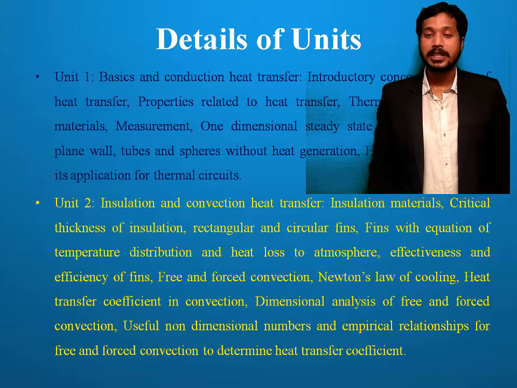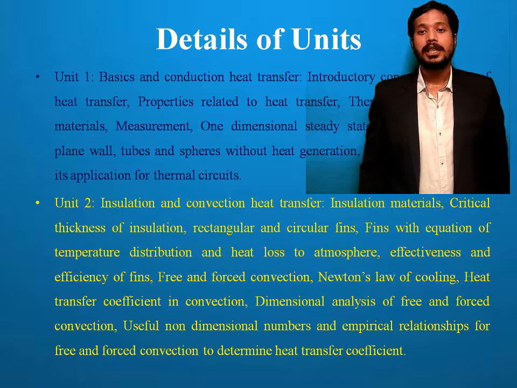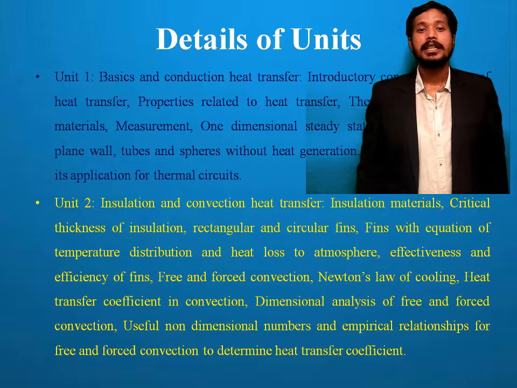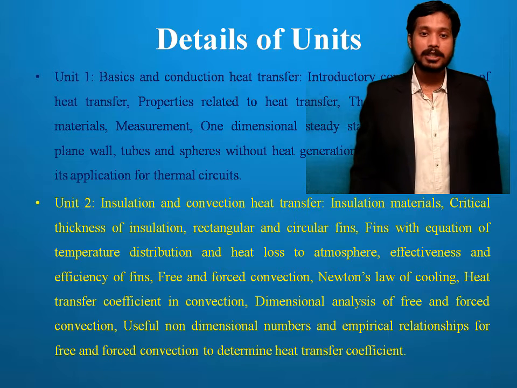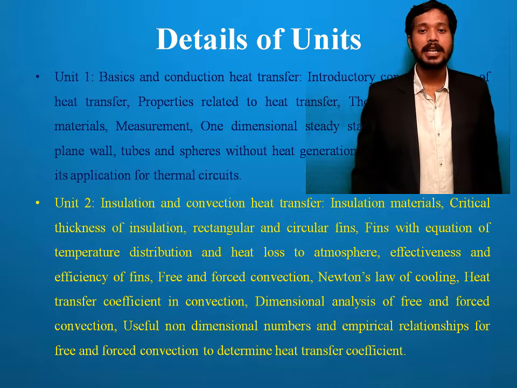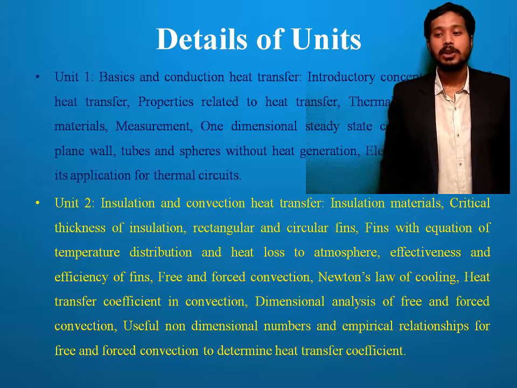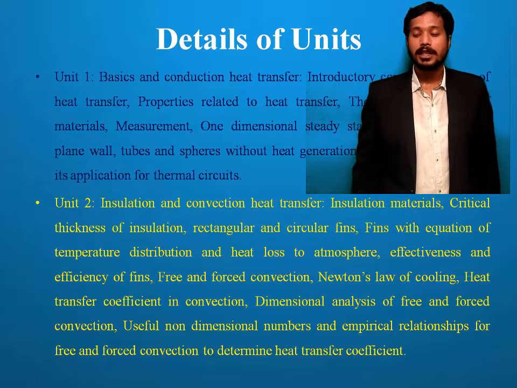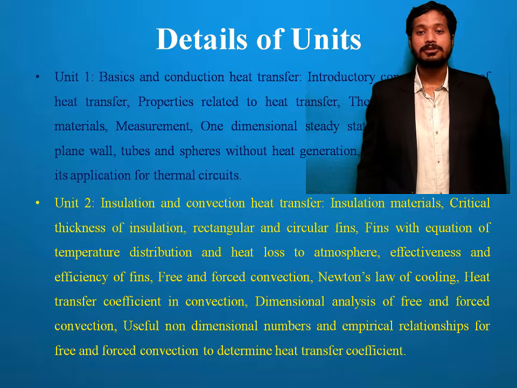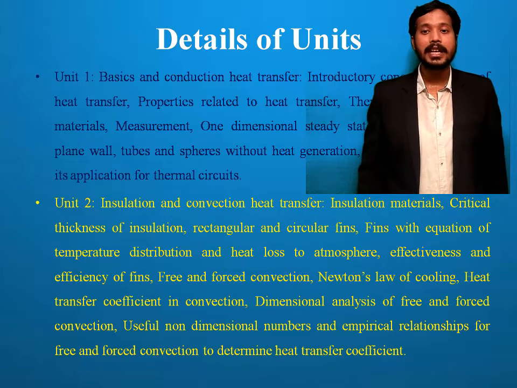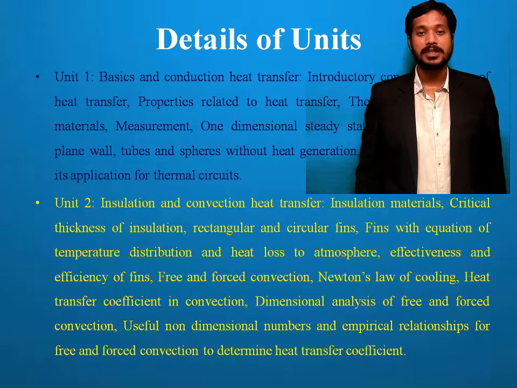Then you have free and forced convection, Newton's law of cooling, heat transfer coefficient in convection, dimensional analysis of free and forced convection, useful non-dimensional numbers and empirical relationships for free and forced convection to determine the heat transfer coefficient.